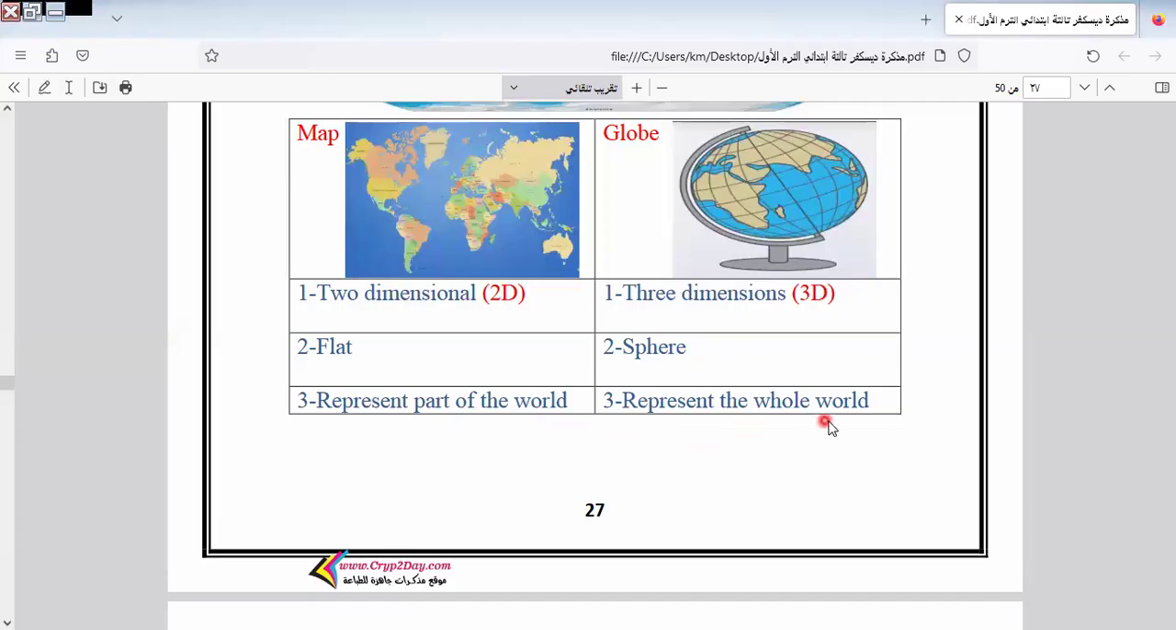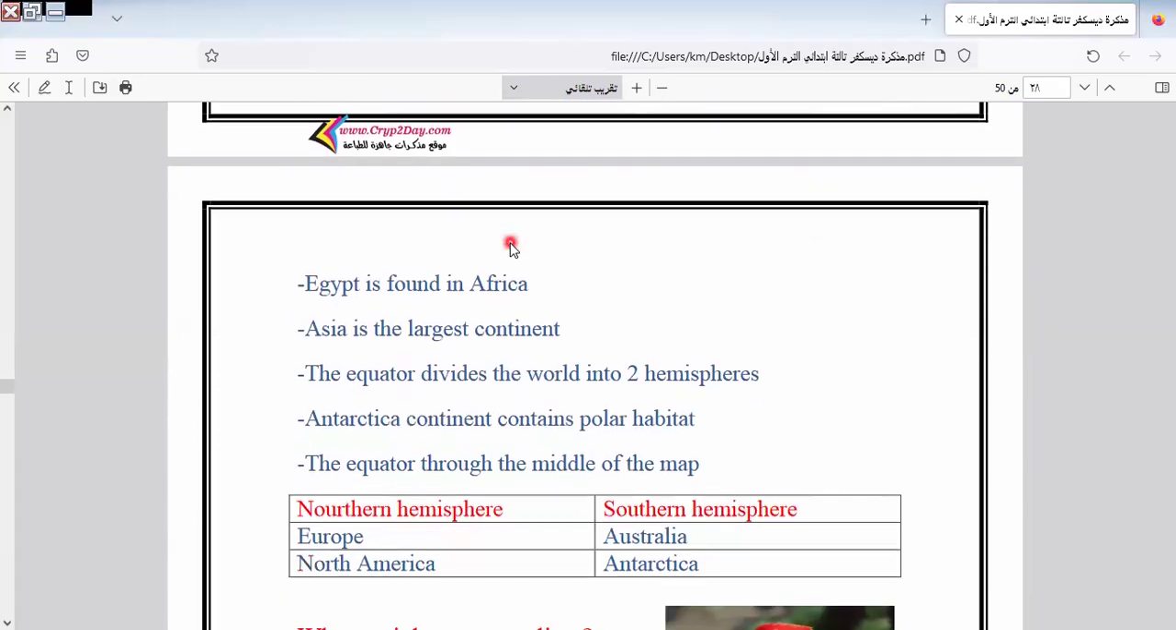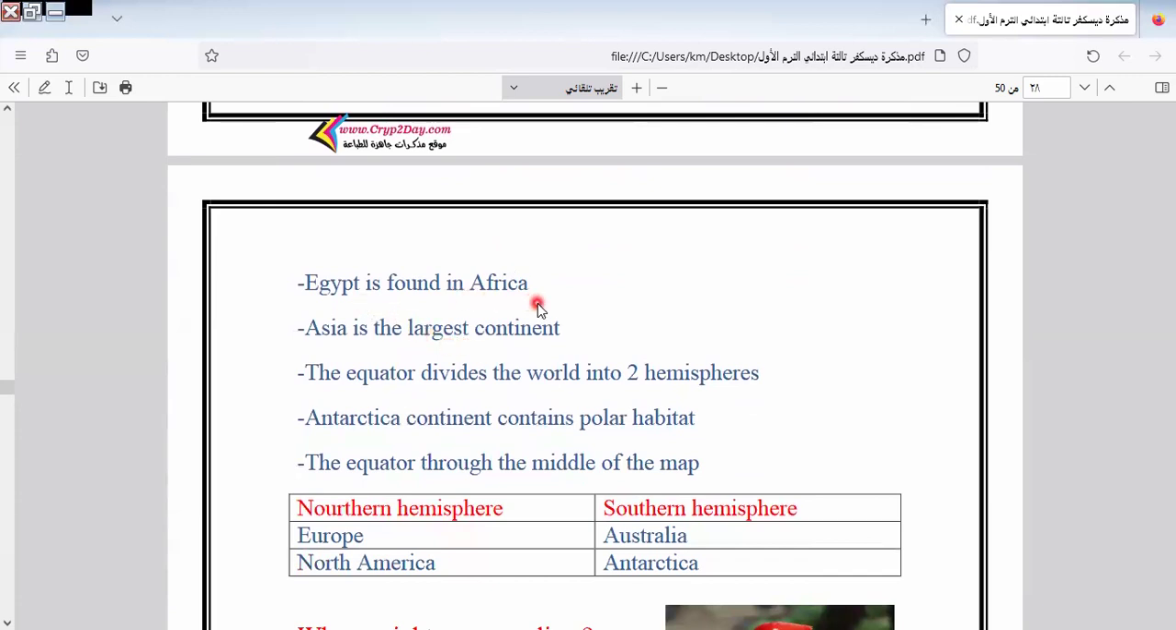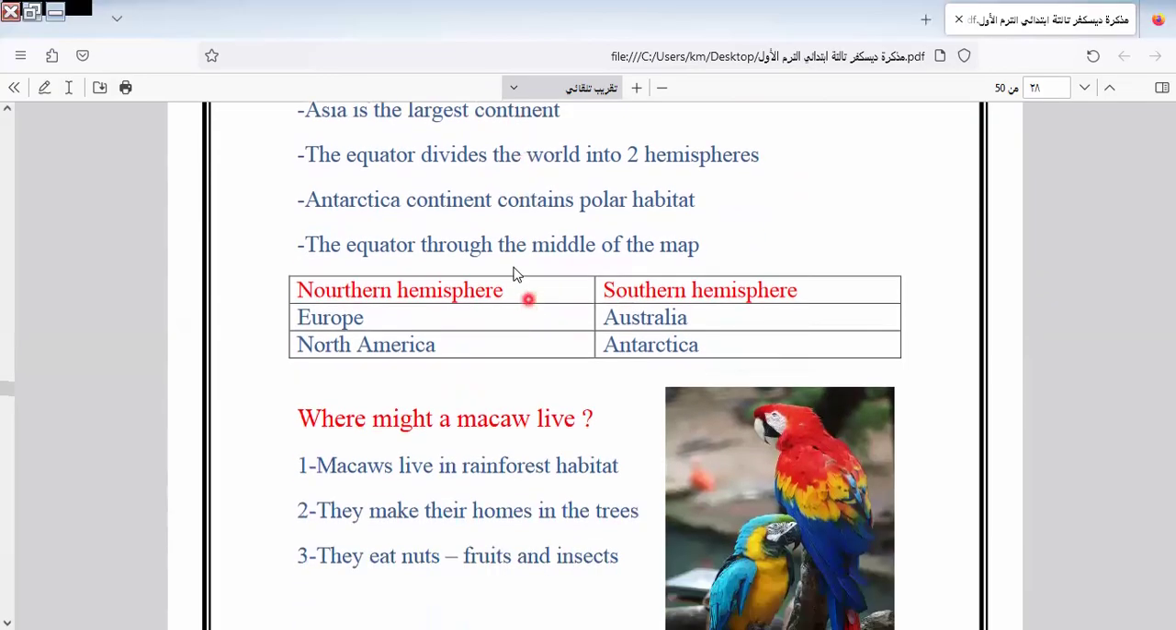Here represents the whole world. Here represents part of the world. Egypt is found in Africa. Asia is the largest continent. So the largest continent, it will be what? It will be Asia. The equator divides the world into 2 hemispheres.